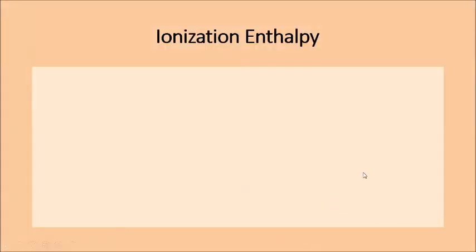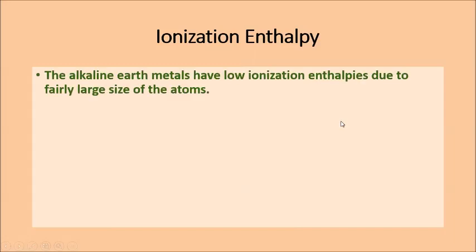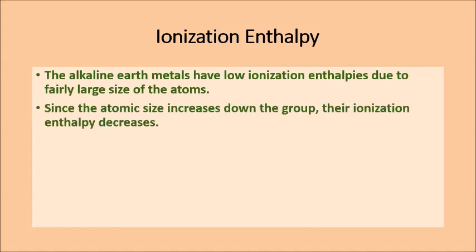Next, we can see the ionization enthalpy. As we know, it is the amount of energy required to remove an electron from the isolated gaseous atom. So that energy is said to be ionization enthalpy or energy. And alkaline earth metals have low ionization enthalpies due to the large size of the atoms. Since the atomic size increases down the group, their ionization enthalpy decreases.